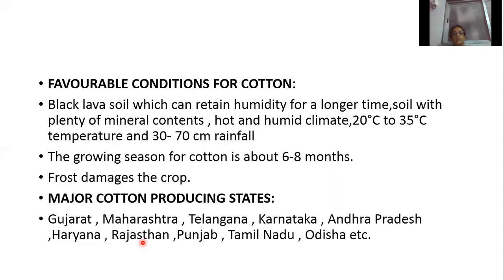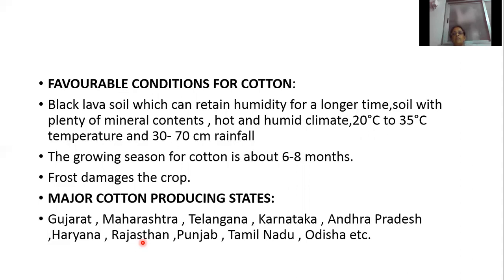Frost means the condition in which the climate goes below 0 degrees Celsius. So what are the favorable conditions? Black lava soil, which can retain moisture for a long time. About black soil, you have studied. Black soil is also known as cotton soil. Why black cotton soil? Because black soil is favorable for the cultivation of cotton. So black lava soil can retain moisture, water particles, for a very long time.